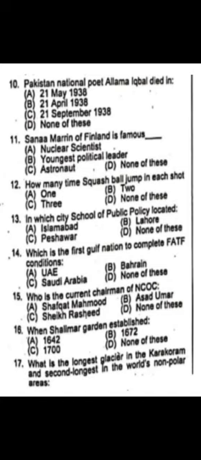What is the longest glacier in the Karakoram and the second longest in the world's non-polar areas? Option B, Siachen Glacier. Ghazi Brotha Dam in Attock, Punjab is located on dash river. Option C, Indus. The 2022 FIFA World Cup was held in Qatar.